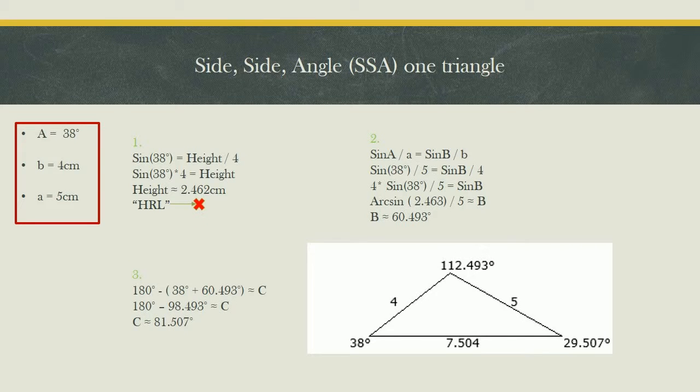Step by step to solve this triangle. Number 1. Find the height of the triangle to know if it is an HRL triangle. Number 2. Use the law of sines to find angle B. Number 3. Subtract from 180 degrees the two angles that you already have to find angle C.